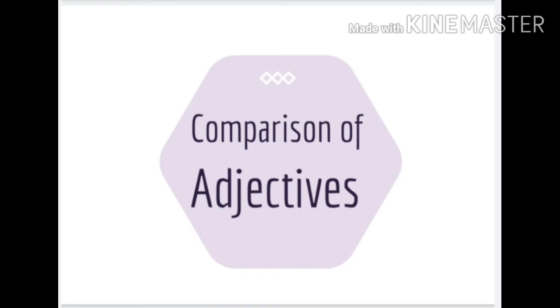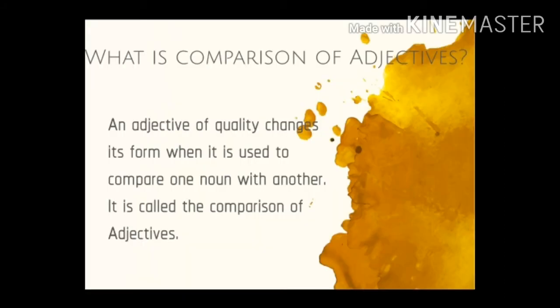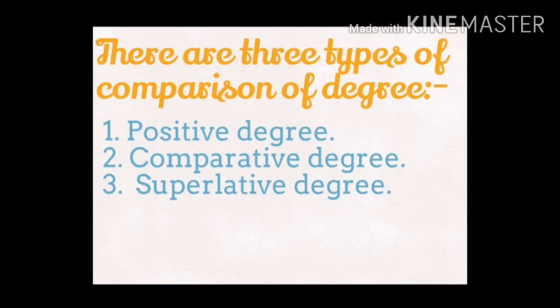Okay children, in this class we are going to learn comparison of adjectives. First let us see what is comparison of adjectives. An adjective of quality changes its form when it is used to compare one noun with another. It is called comparison of adjectives. There are 3 degrees of comparison: positive degree, comparative degree and superlative degree. Today we are going to see positive degree.